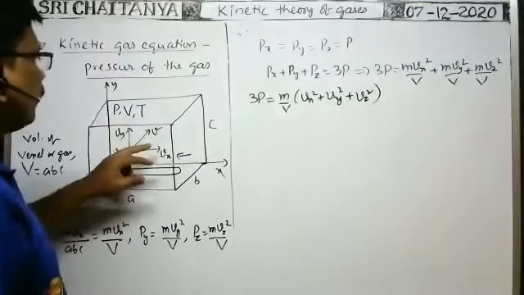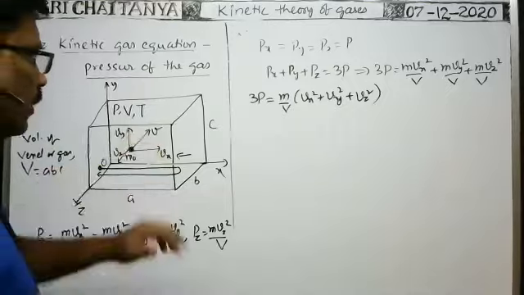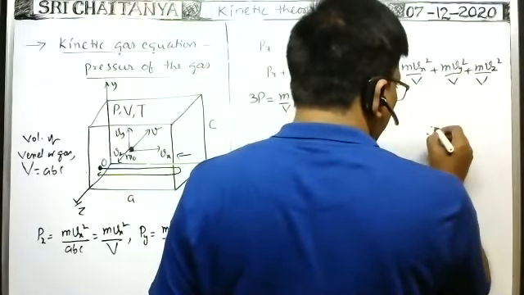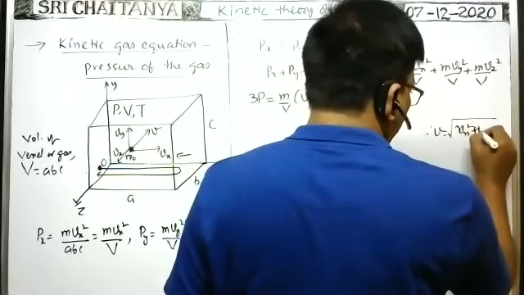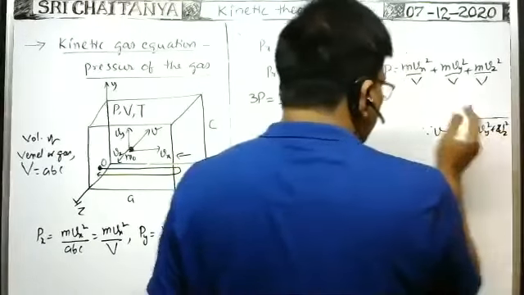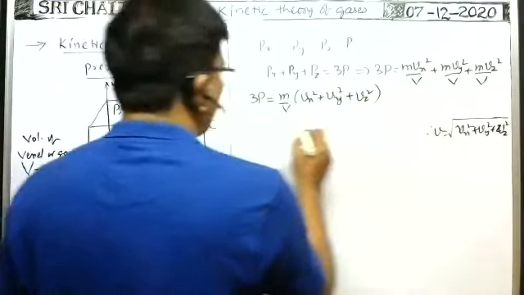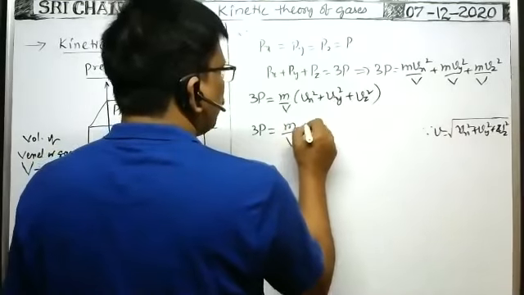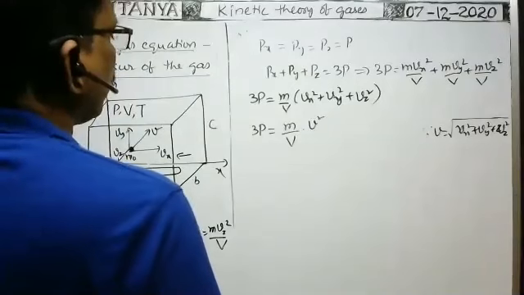That equals v square, since the velocity of each atom or molecule is v equal to the square root of the x component square plus y component square plus z component square. Therefore, P is equal to m by capital V into small v square.